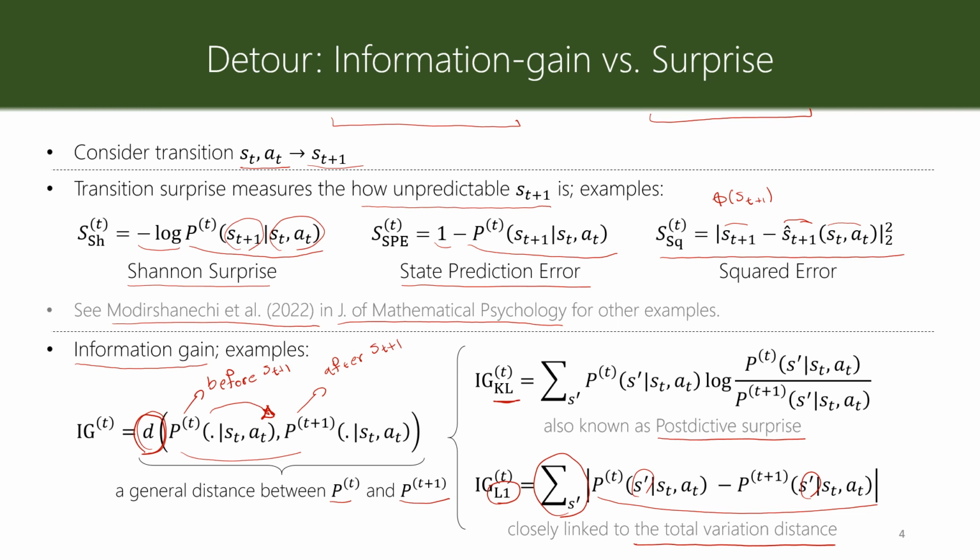In the next slide, I'm going to focus on this definition of information gain and this definition of surprise because they're simple, and try to give you some intuition about why information gain seeking is better than surprise seeking in the presence of stochasticity.